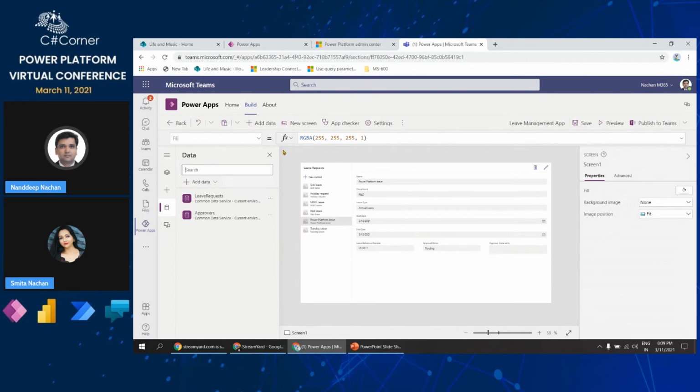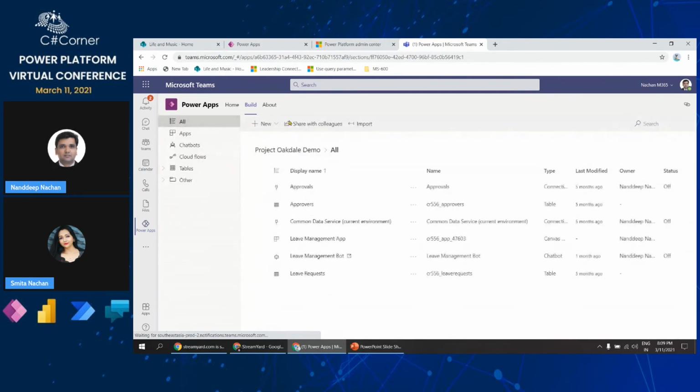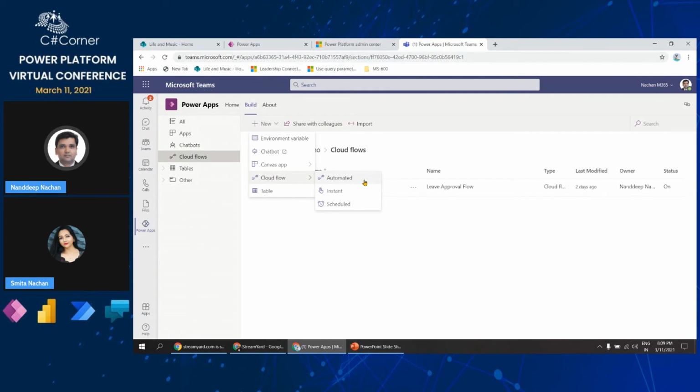Okay, so for that, what I can do is, again, I will go back to this build, and then I will click on see all. This is a very simple window from where you will be able to concentrate on the specific part you want to build upon. So for example, if you want to build apps, you can come to this and create the app. In case you want to create the cloud flows or the Power Automate flows, you can come to this particular section and do that. So again, in order to create new cloud flows, we can just click on new, and from here we'll be able to create cloud flows. And again, we have those three options of automated, instant, as well as scheduled.